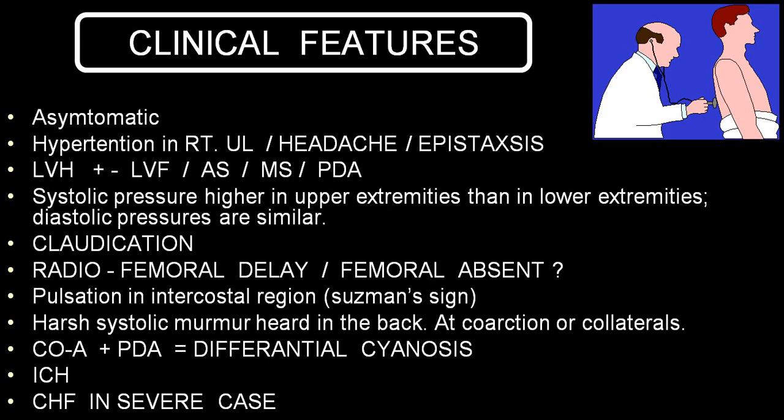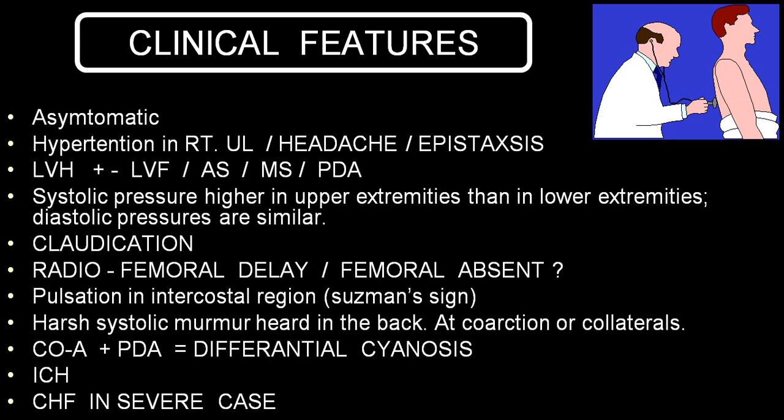You can hear a harsh systolic murmur at the stenotic part, at the collaterals, and also over the coarctate part. We have already told you if there is a reversal, because the blood flow now from the pulmonary artery is flowing into the aorta, because the pulmonary pressure is more than aortic pressure, deoxygenated blood is going into the descending aorta.